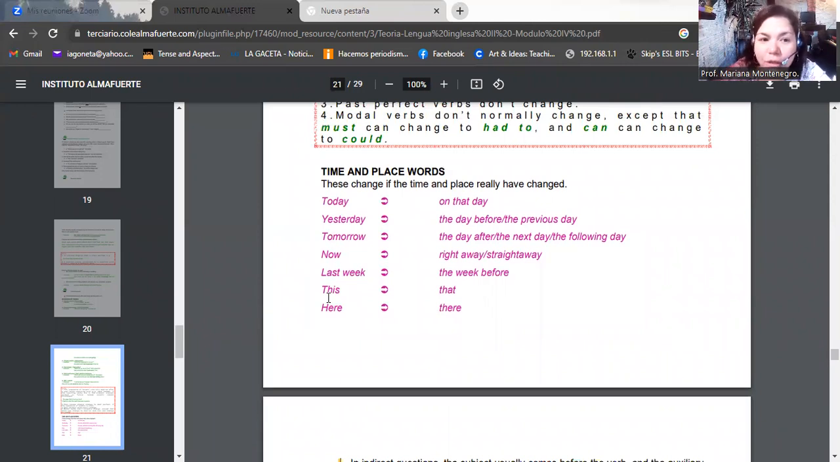Please continue reading the module. And then if you have some doubts, you can ask me. The TP or the trabajo práctico has a lot of exercises with respect to reported speech, which is a very important topic. Okay, that will be all.